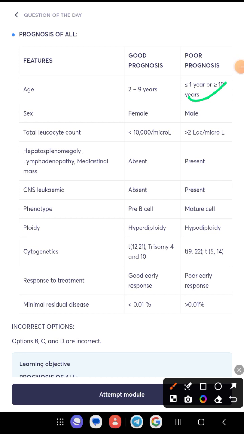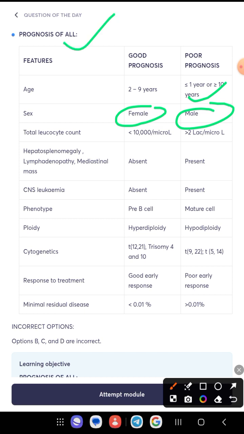And if the patient is female, then it has a good prognosis. But if the patient is male, then it has a bad prognosis in case of acute lymphoid leukemia.